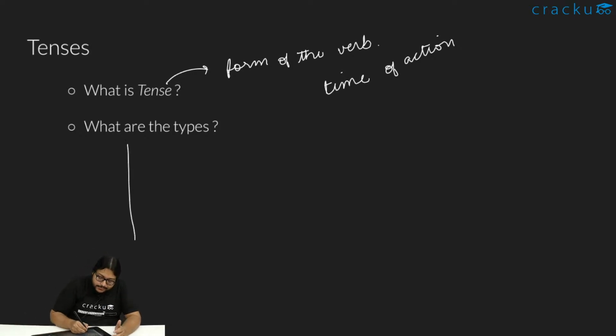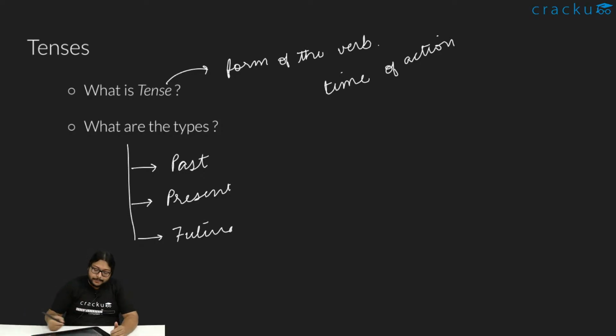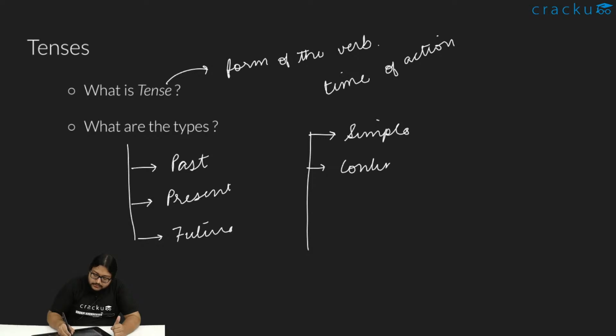So what are the types? Tenses can be past, something which has happened already. It can be present, something which is happening now, or it can be future, something which will happen. Again, these three of them can be divided into four different parts. They can be simple, continuous, perfect, or perfect continuous.